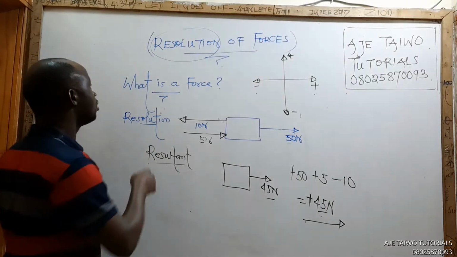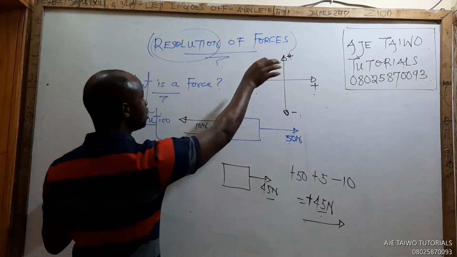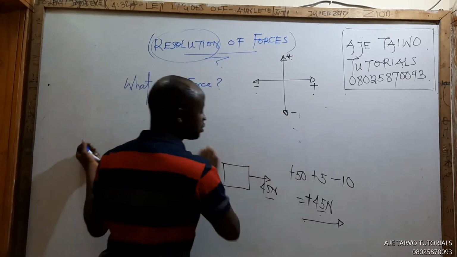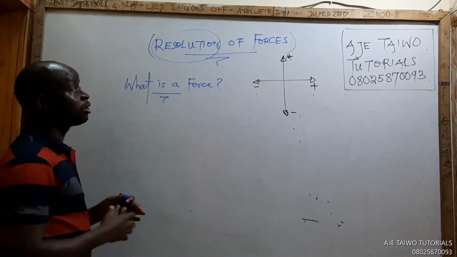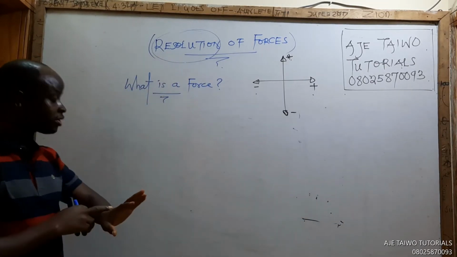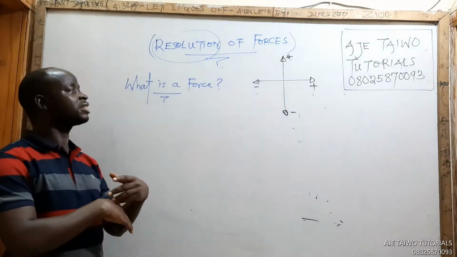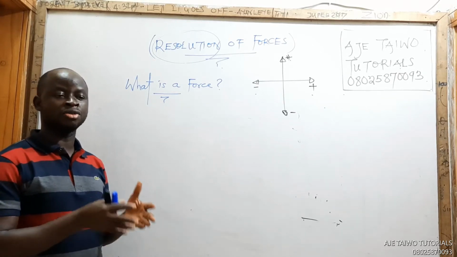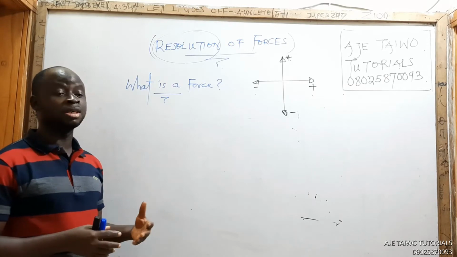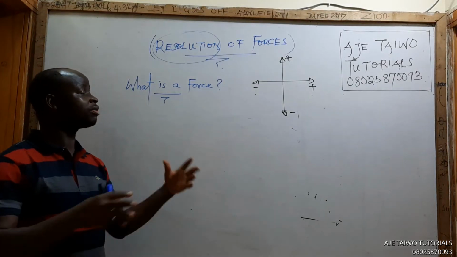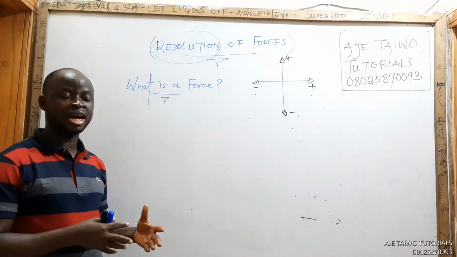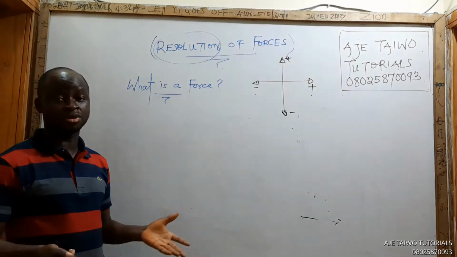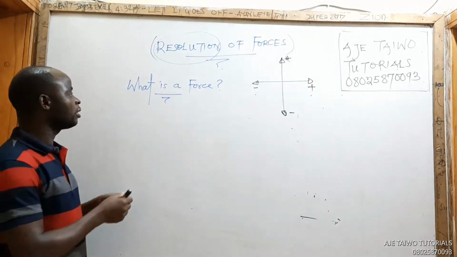So, like I said before, what we are doing is resolution of forces. And to resolve forces, you have many forces acting on the body. Resolution also involves making all the forces acting on the body act in just two components, vertical components and horizontal components. To resolve can also be to express all those forces into just two components, vertical and horizontal. At the end of the day, we are still going to get a single force, which is called the resultant.